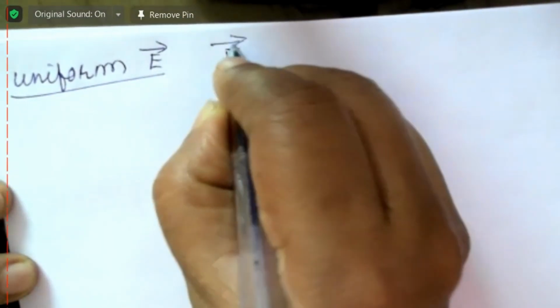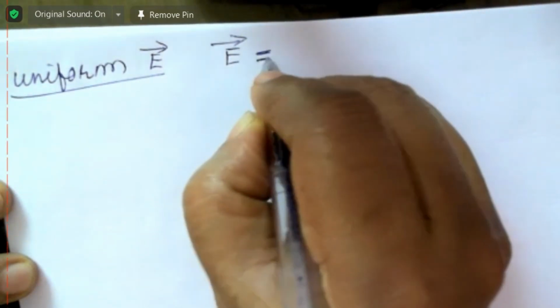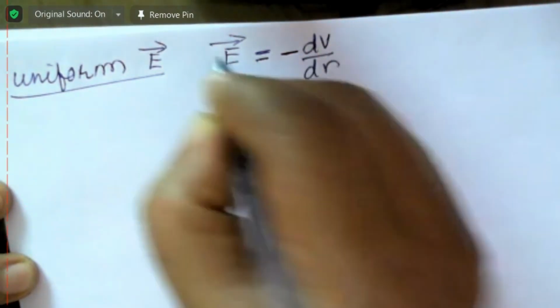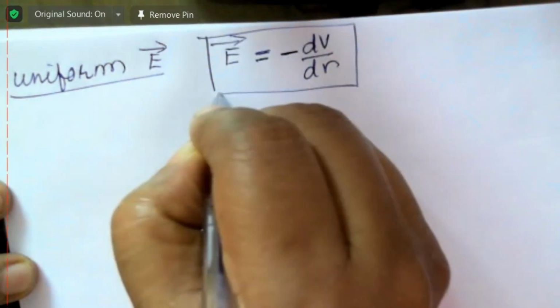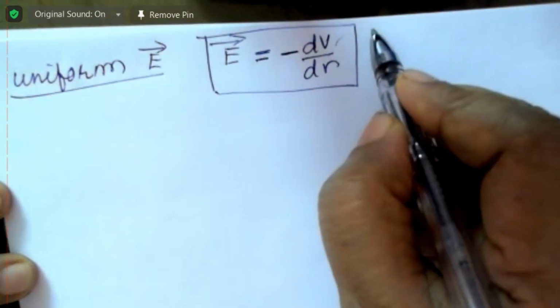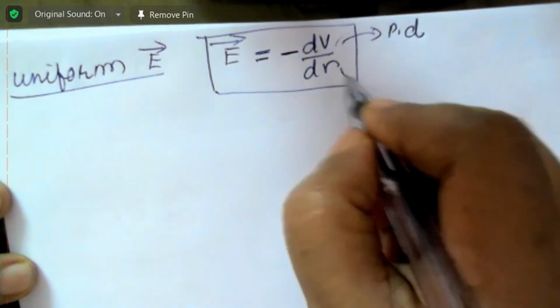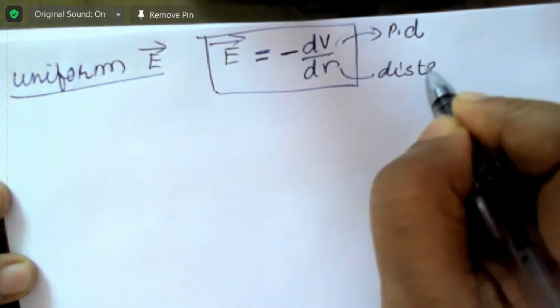Now, what do you mean by a uniform electric field? How will a uniform electric field look? If the electric field is uniform, we know that electric field is equal to, actually the correct formula is, negative of dV by dr. This is the true formula, where dV is the potential difference between the 2 points and dr is the distance between the 2 points.